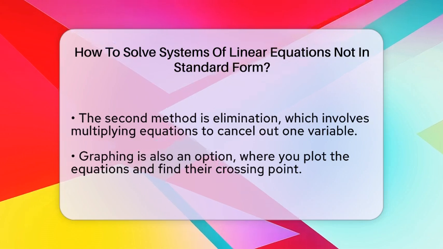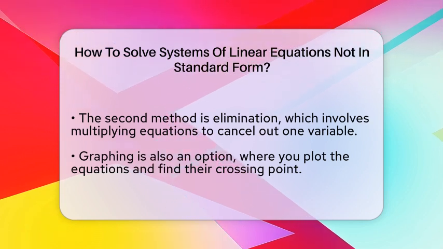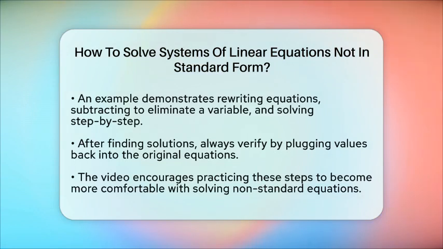Next, substitute x equals 2 into one of the original equations. Using 2x minus y equals 5, replace x with 2, so 2 times 2 minus y equals 5. That gives 4 minus y equals 5. Subtract 4 from both sides, minus y equals 1. Multiply both sides by minus 1, y equals minus 1. So, your solution is x equals 2 and y equals minus 1.